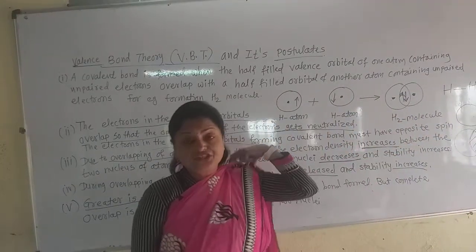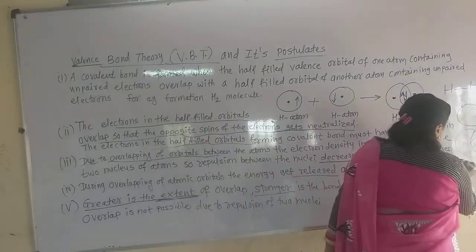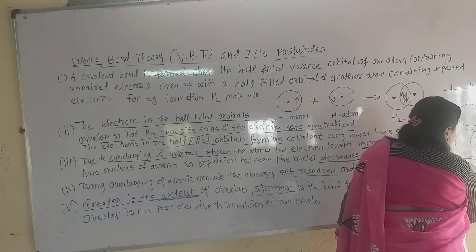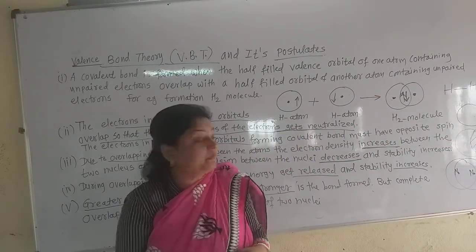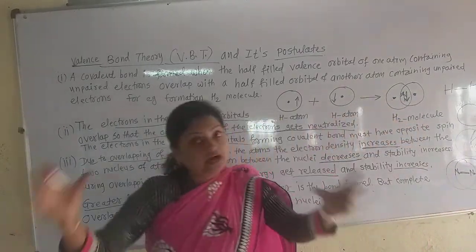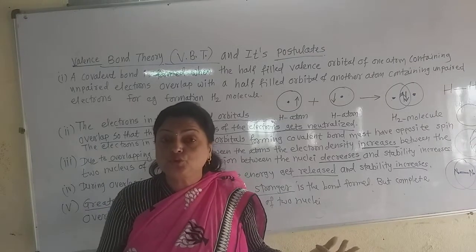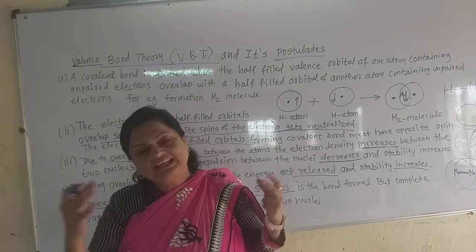But this extent is not very large as in this way, because due to such a large proportion of overlap, what happens? The nuclei come close to each other due to large overlap, and there is repulsion between these two nuclei, and due to that energy increases and stability decreases.